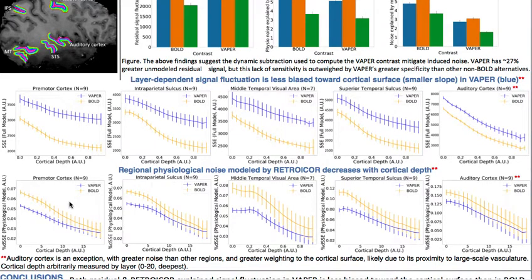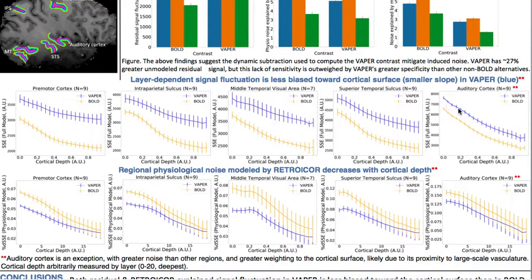We also see in the second row of line charts that regional physiological noise modeled by RetroICOR decreases in both contrasts with cortical depth as expected, with less explained physiological noise in VAPER than in BOLD, as we saw earlier. Let's note, however, that to the right, auditory cortex seems to be an exception to this rule. It has both much higher signal fluctuation than the other regions and is more strongly weighted toward the cortical surface.